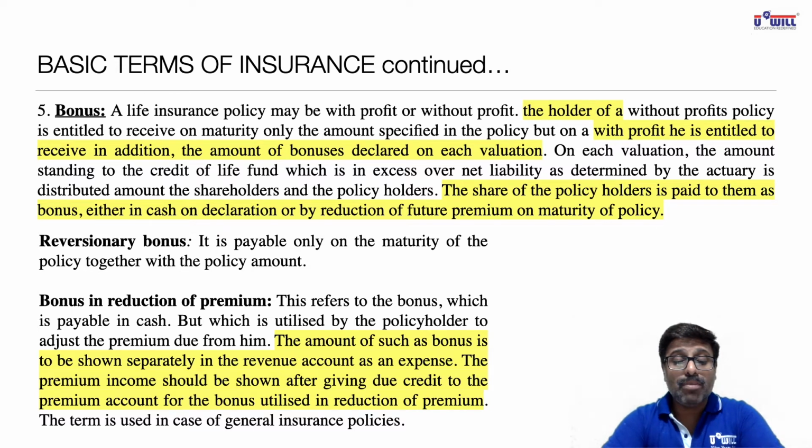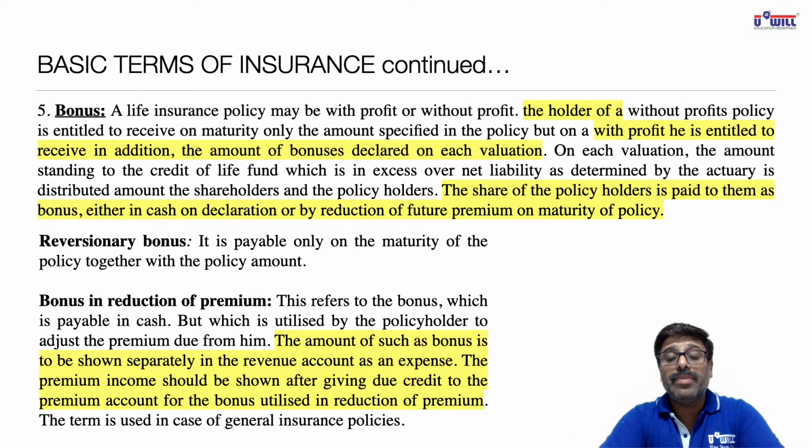This refers to the bonus which is payable in cash, but which is utilized by the policyholder to adjust the premium due from him. The amount of such a bonus is to be shown separately in revenue account as an expense, and the premium income should also be shown after giving due credit to the premium account for the bonus utilized in reduction of premium.